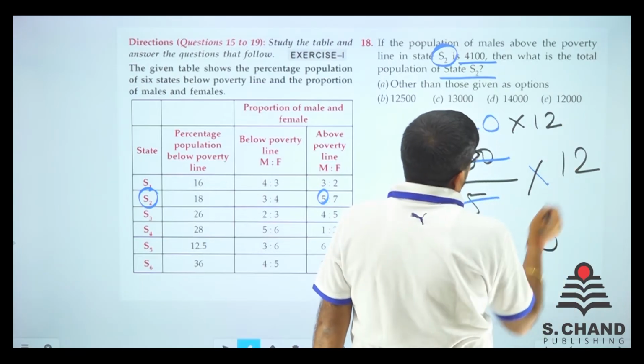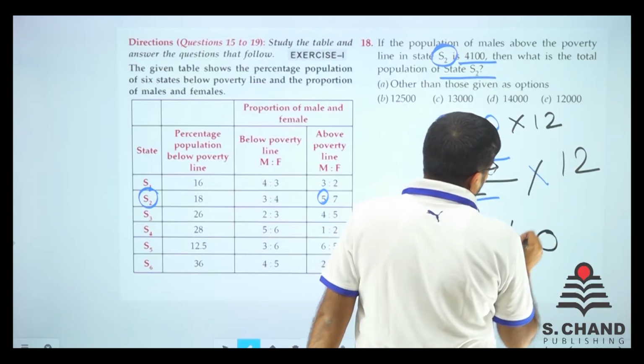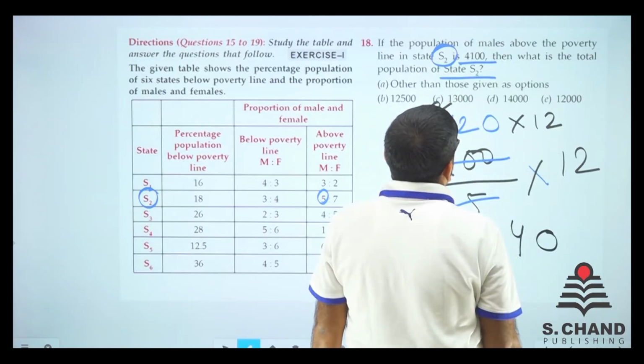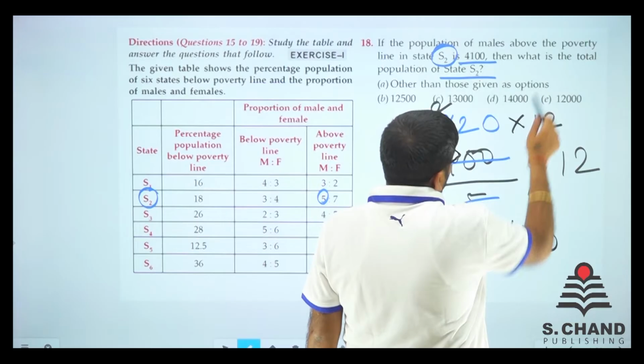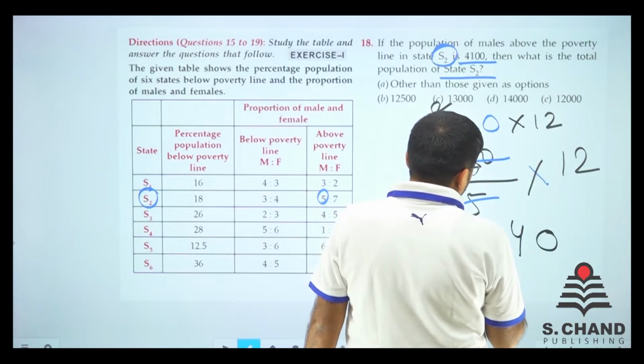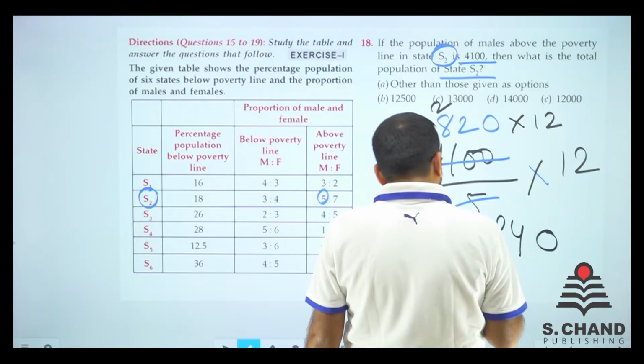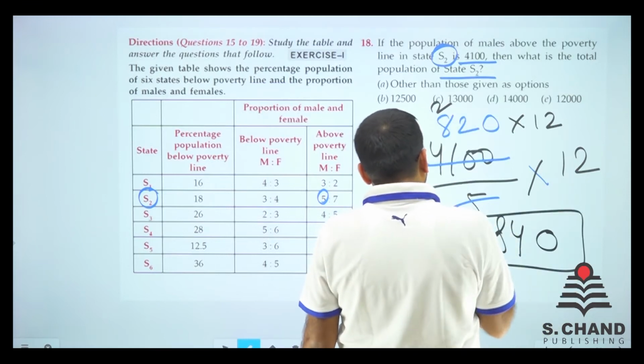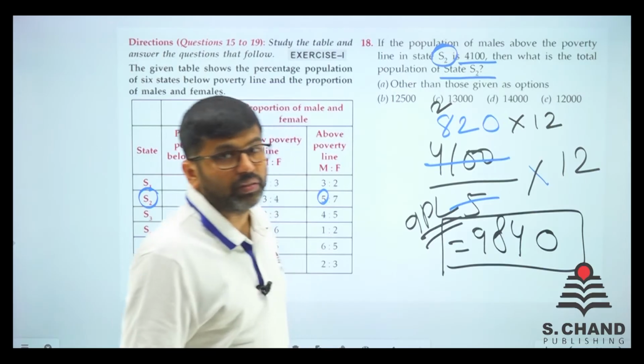12 zeros are 12, 12 twos are 24. We get 2 here. 12 into 8 is 96. So 96, 97, 98. So we got 9840 is the total population above poverty line. That is APL, total population of APL.